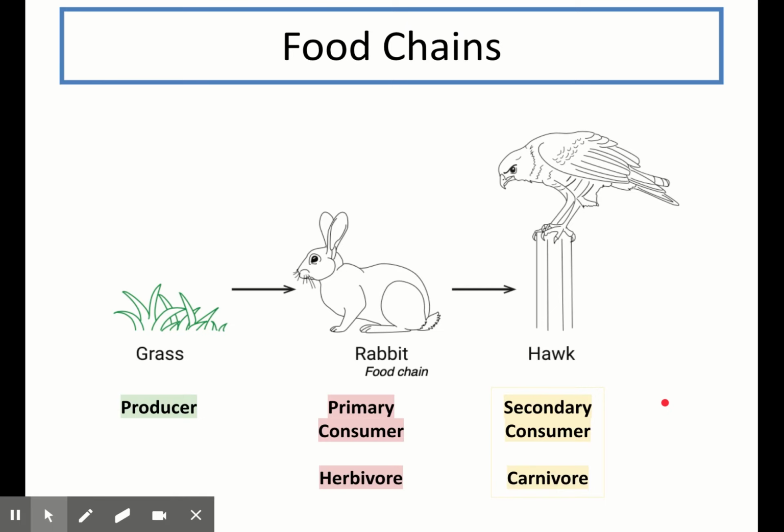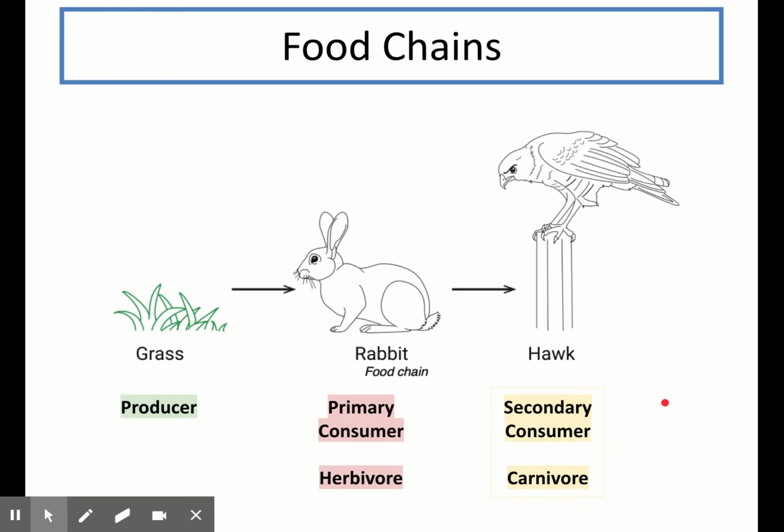So the grass on the left is a producer as it makes its own food through photosynthesis. The rabbit consumes the grass, so is the primary consumer, and because it only eats plant material, it can also be referred to as a herbivore. The hawk consumes the rabbit, so it's a secondary consumer, and because it only eats animal material, it can be referred to as a carnivore.